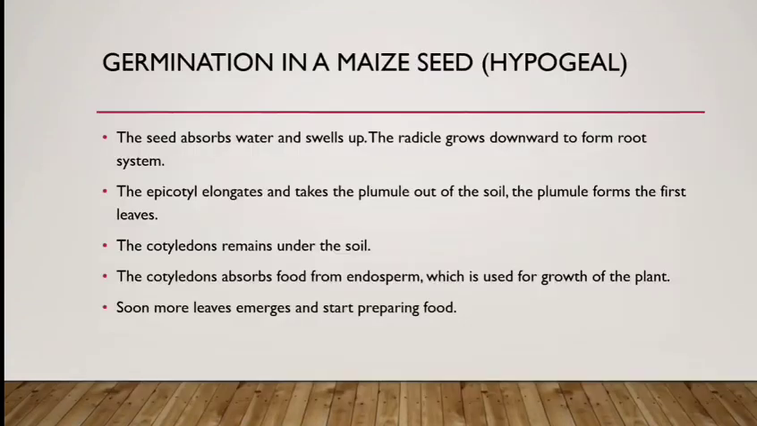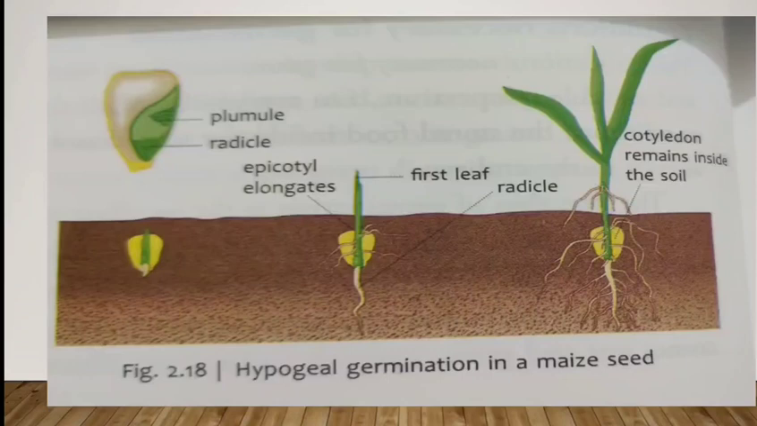And soon more leaves emerge and start preparing food. Now in the third picture, you can see after the epicotyl comes out of the soil, the first leaves are formed, and in the third picture more leaves are formed and these leaves now start doing the process of photosynthesis and the baby plant starts growing. But still you can see the cotyledons remain inside the soil. So this type of germination is known as hypogeal germination and it is generally seen in a monocot seed, an example is maize seed.